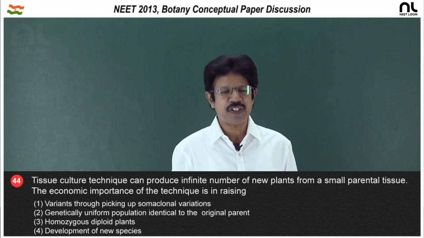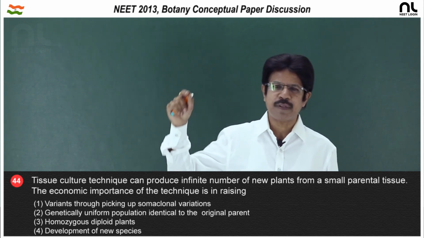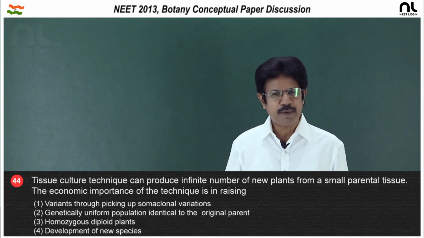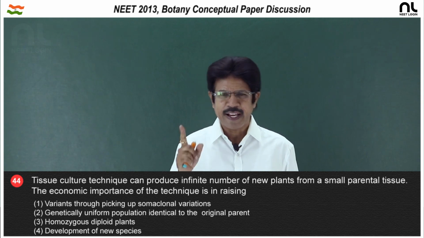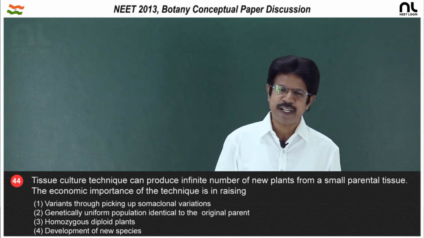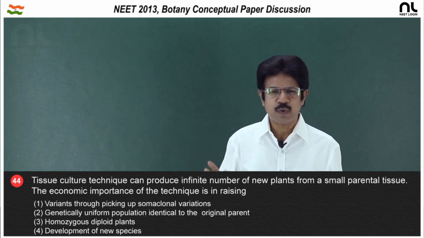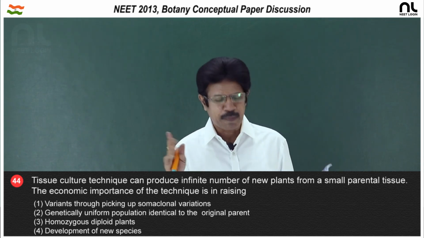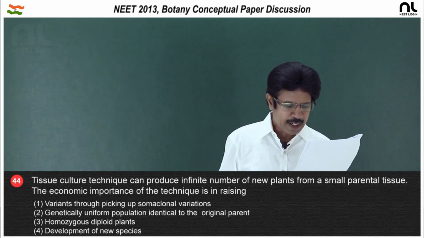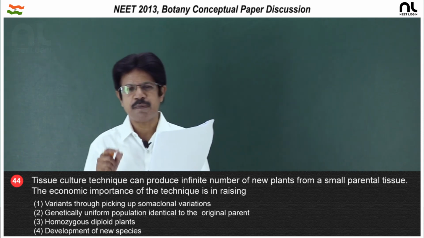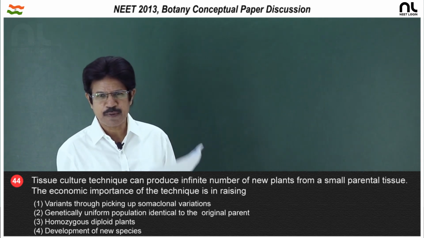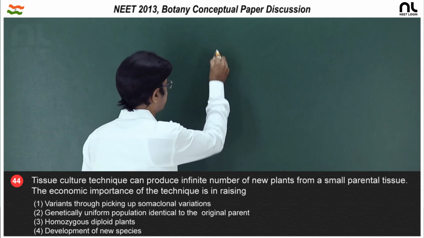The advantage is to raise a large number of similar plants, applicable to ornamental plants, medicinal plants, exotic plants, root yielding plants and different plants. So, what we call it is micropropagation. Second option, a genetically uniform population identical to that of the original parent, is the right option, the second option.